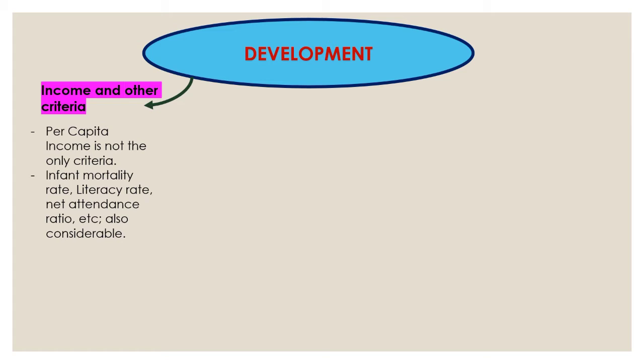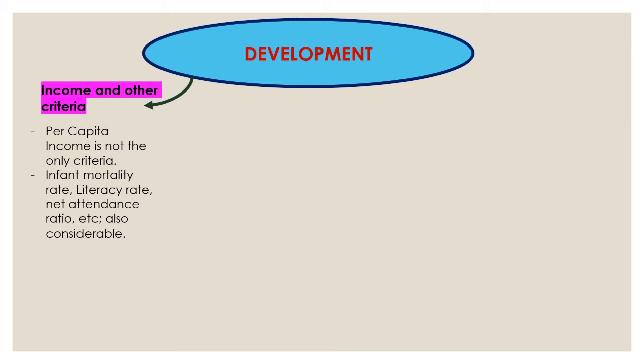Speaking in the technical term, infant mortality rate, that is the IMR, indicates the number of children that die before the age of 1 year as a proportion of 1,000 live children born in that particular year. It means in a year, amongst the 1,000 children born alive, if a number of children die before the age of 1, then that number of children who died is said to be the infant mortality rate.